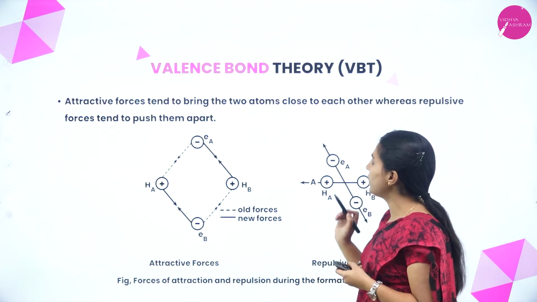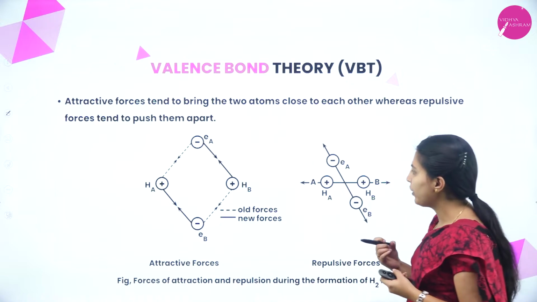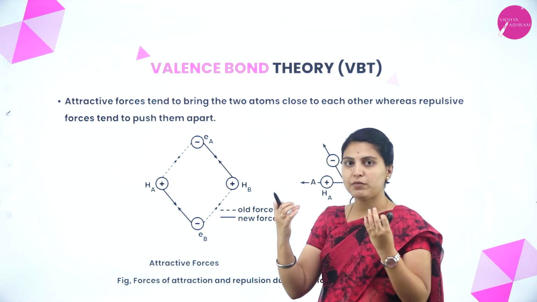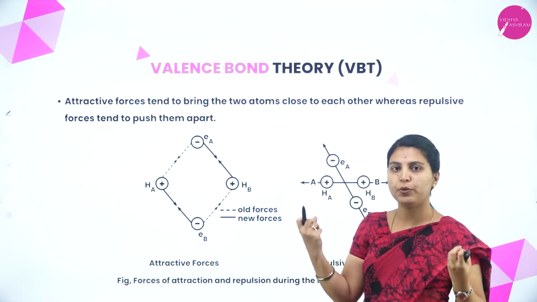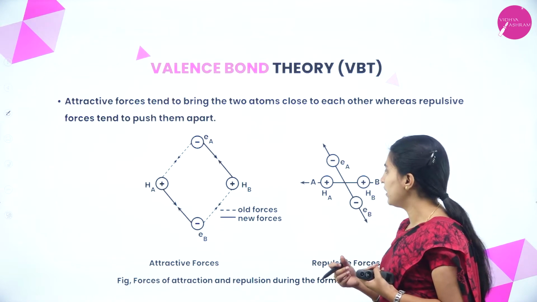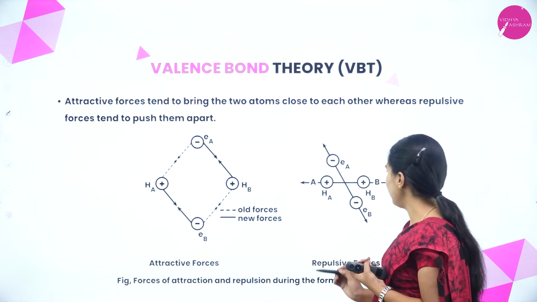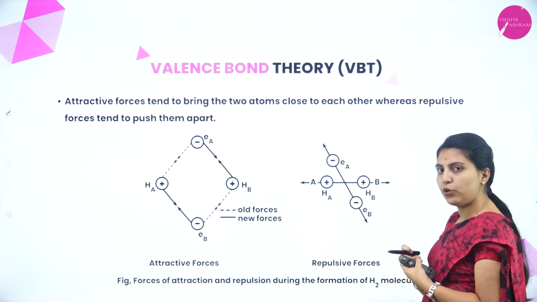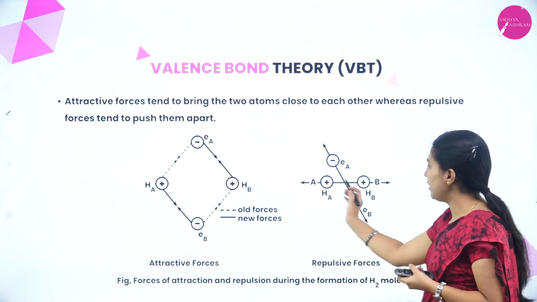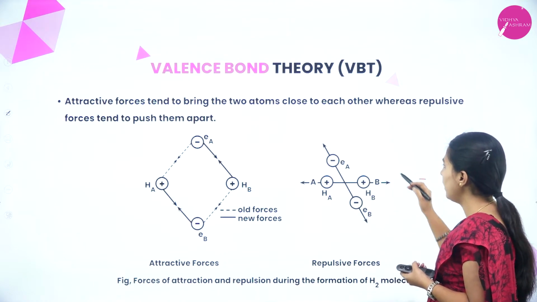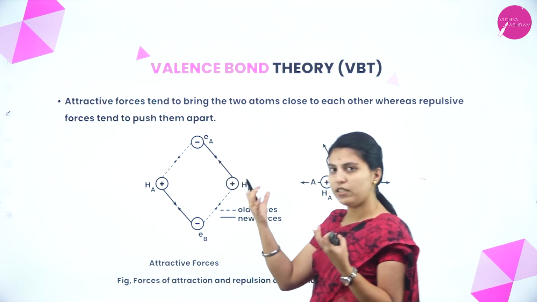Attractive forces tend to bring the 2 atoms close to each other, whereas repulsive forces tend to push them apart. Attractive forces, what will they do? They bring the 2 atoms towards each other. But repulsive forces tend to push them apart. Okay, see here, these are old forces, these are new forces. This is the attractive force, and this is the repulsive force. The repulsive force moves the 2 atoms apart from each other. See here, the positive sign means it is moving to the other side, moving some distance apart, but here it is bringing them near to one another.